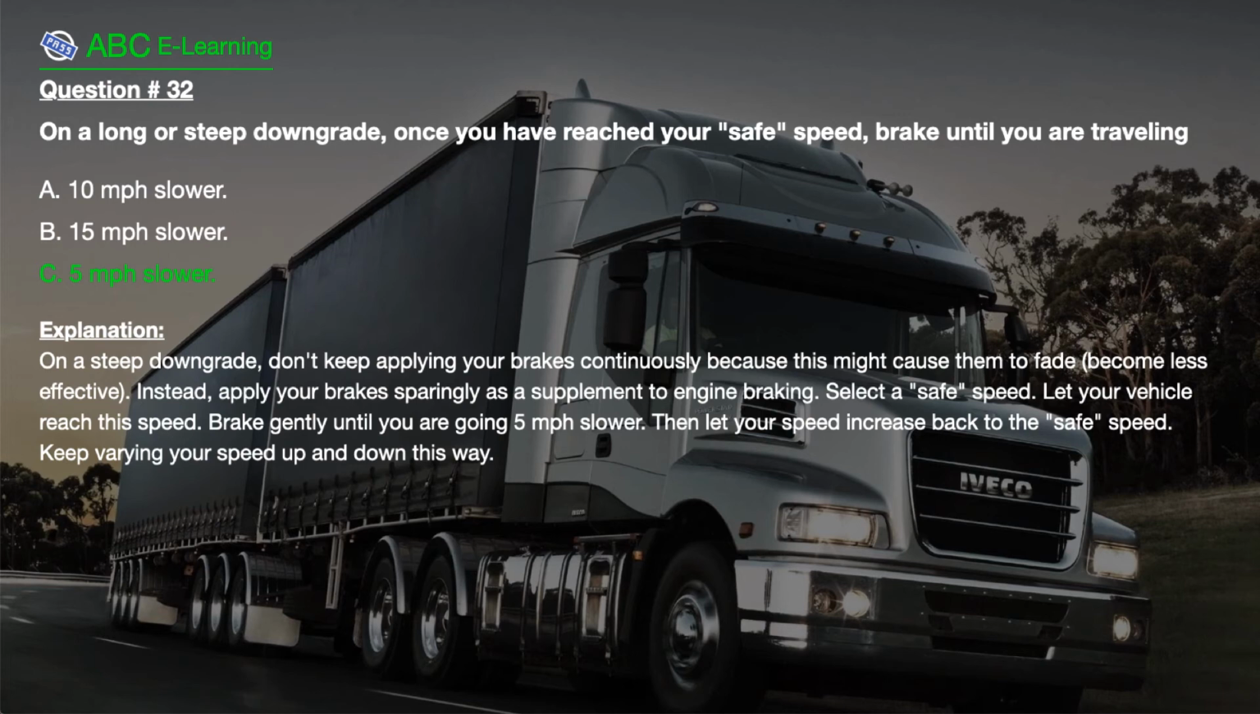Select a safe speed. Let your vehicle reach this speed. Brake gently until you are going 5 miles per hour slower. Then let your speed increase back to the safe speed. Keep varying your speed up and down this way.